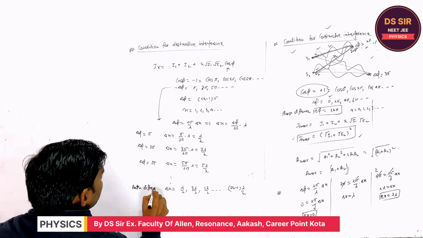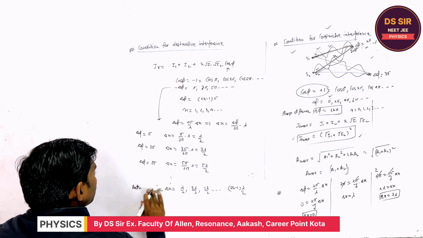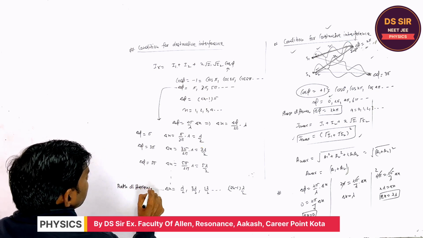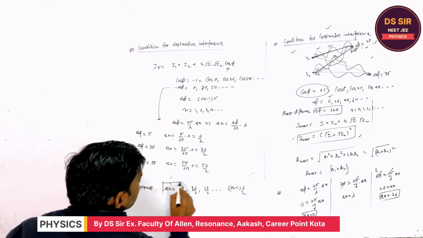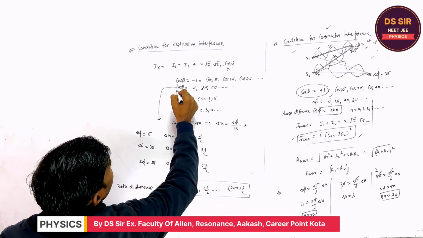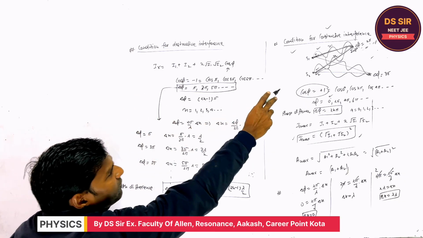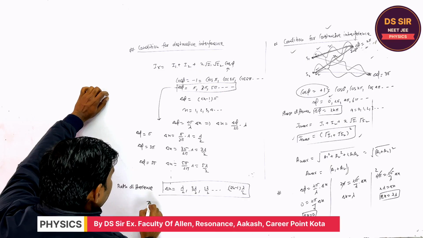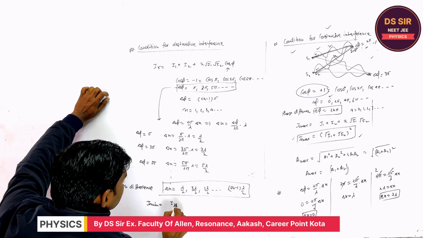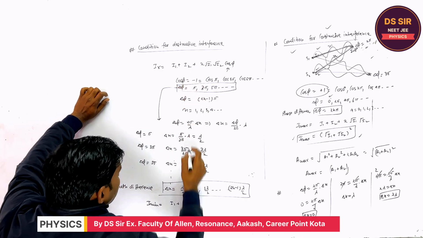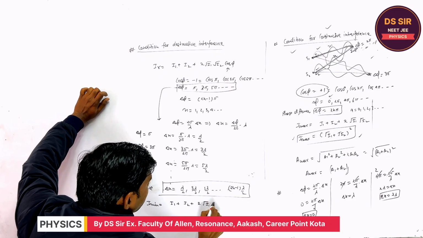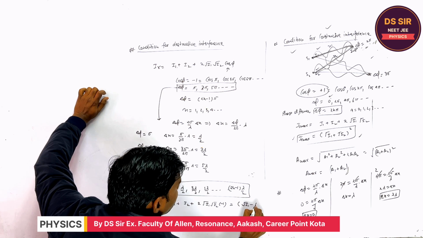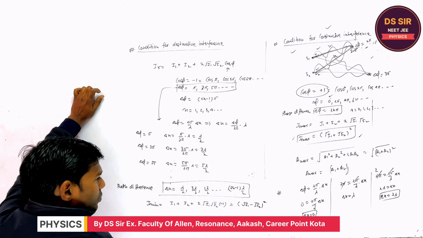So that it should be the path difference, fine, between the two waves. It should be the phase difference between the two waves reaching at a point. And what is the minimum intensity? Tell me. I1 plus I2 plus 2 root I1 I2 into minus 1. It may be written as (root I1 minus root I2) whole square. Is it clear or not?